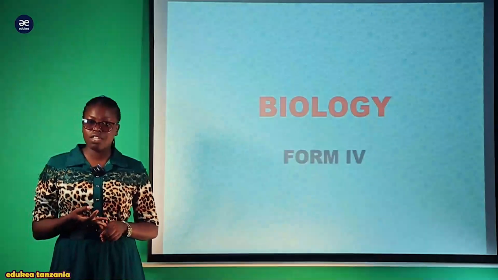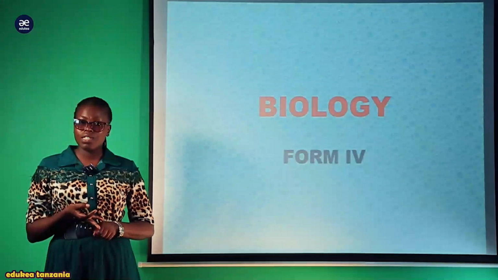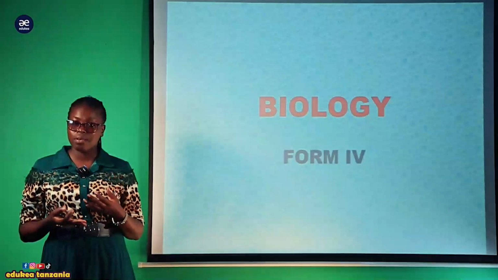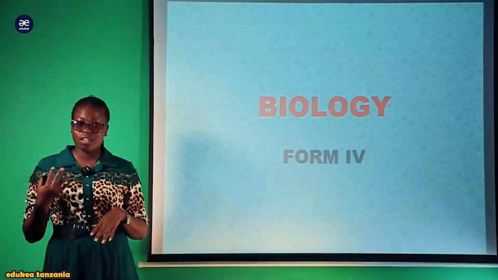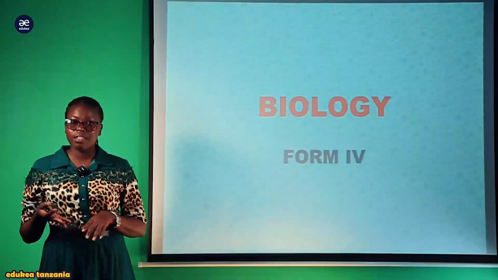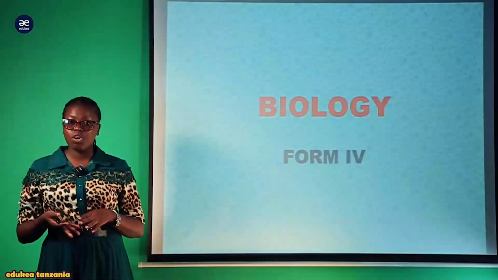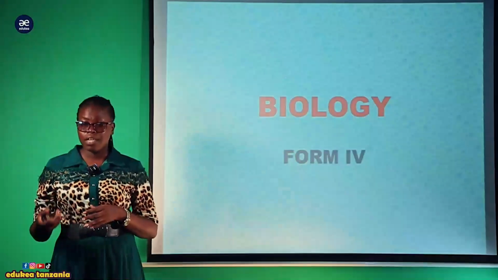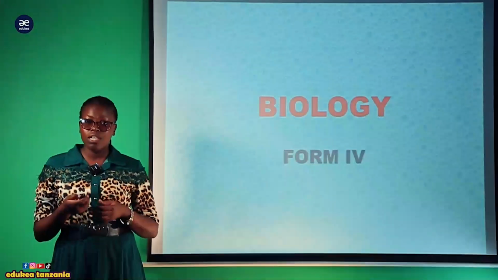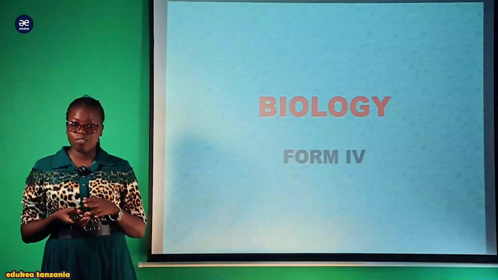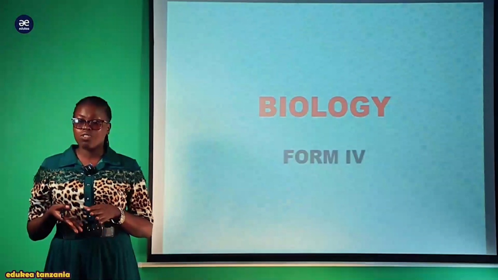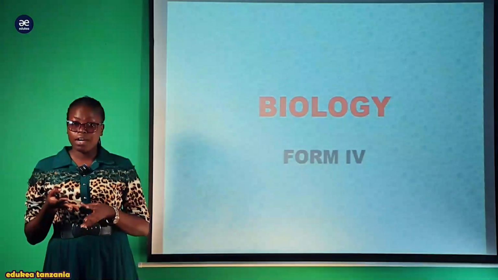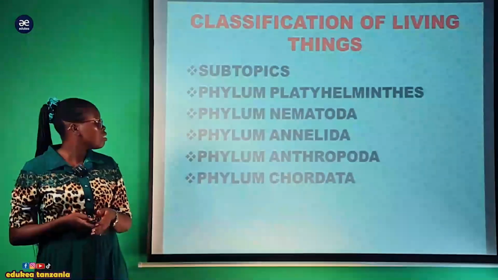So in today's session, at the Form 4 level, I will pass you through the last kingdom, the kingdom Animalia, which comprises a variety of organisms. This is the largest kingdom, comprising organisms which differ in their morphology. Also, they have distinctive features which distinguish them from one phylum to another. You are going to gain a lot of knowledge which can help you to tackle different questions concerning your practicals and your classification process during your studies.